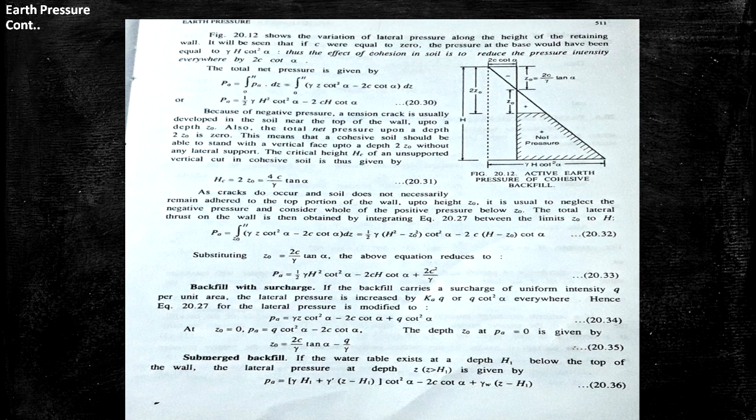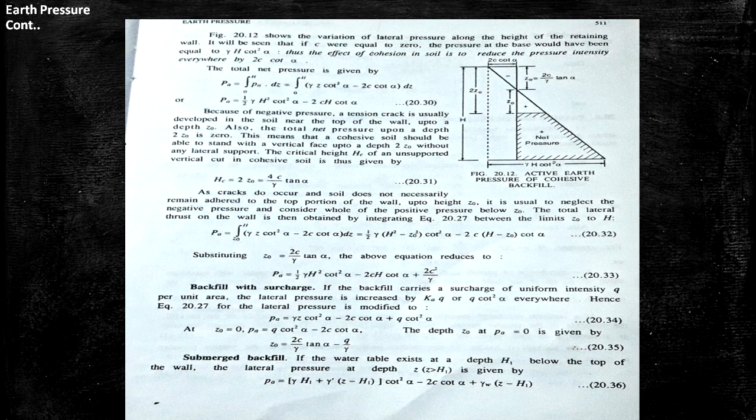As cracks do occur and soil does not necessarily remain in contact with the top portion of the wall up to the height Z0, it is usual to neglect the negative pressures and consider the whole positive pressure below Z0. The total lateral thrust on the wall is then obtained by integrating between the limits Z0 to H.